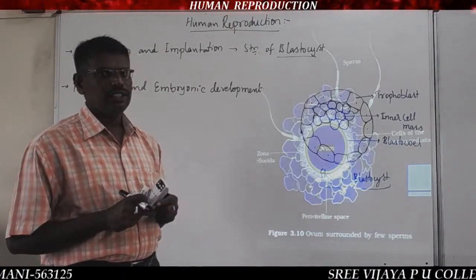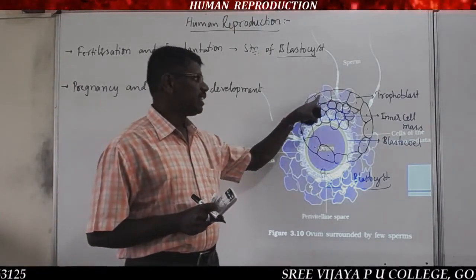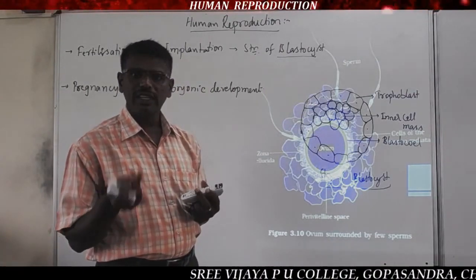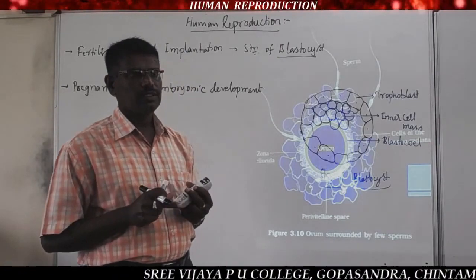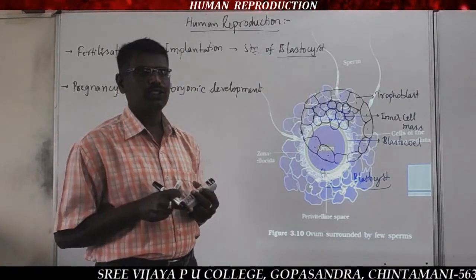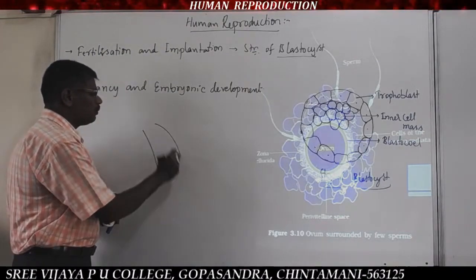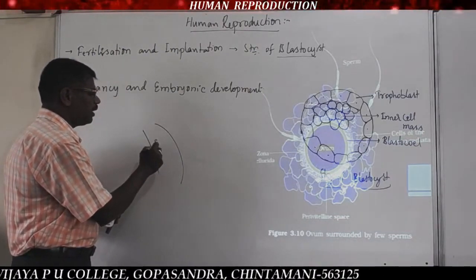During implantation, the cells of the trophoblast release certain proteolytic enzymes. These enzymes act on the endometrium.